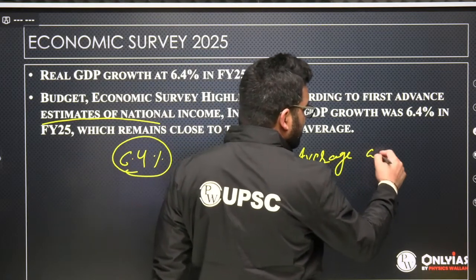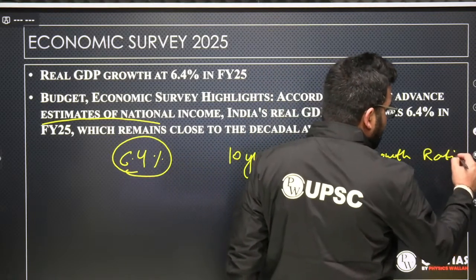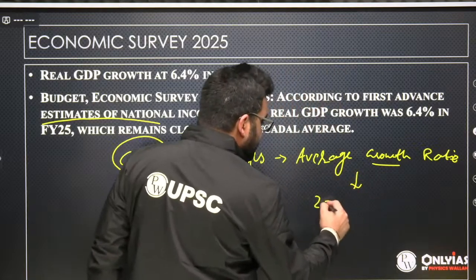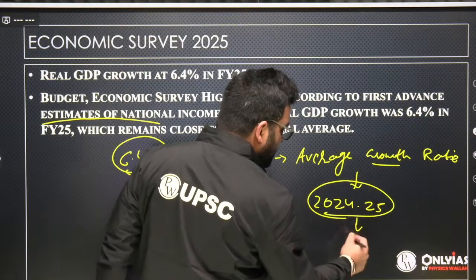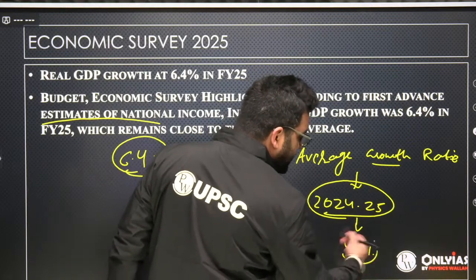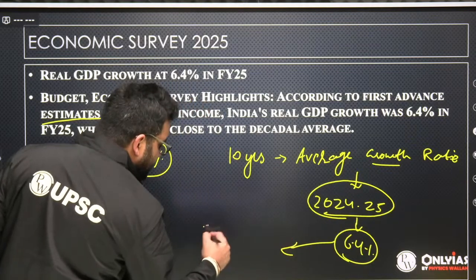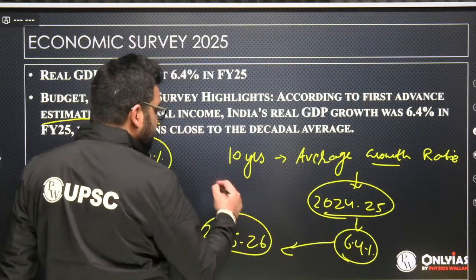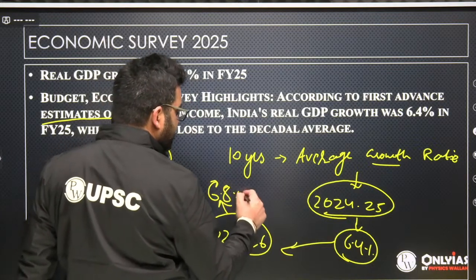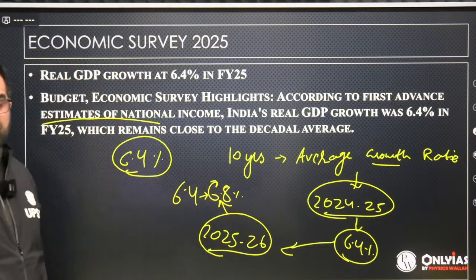So the rate of growth that Indian economy is clocking this financial year, 2024-2025, is going to be 6.4% as per advanced estimates. Based upon this, we can project that India's growth in 2025-2026 is going to be 6.8%. 6.4 to 6.8% is going to be the growth rate of India.